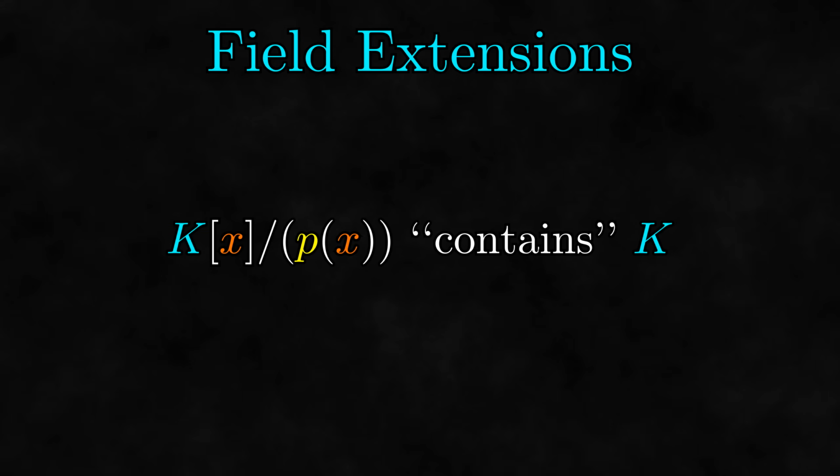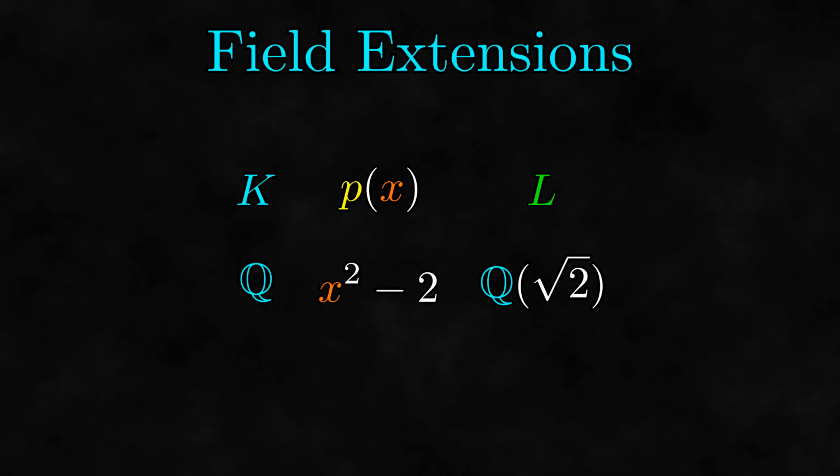Now, if you haven't taken an abstract algebra class before, a lot of this might be unfamiliar, but the important point is this. Given a field and an irreducible polynomial in that field, we can construct a bigger field that includes a root of that polynomial. For example, starting with the rational numbers and the polynomial x squared minus 2, we can construct a field extension that includes the square root of 2.